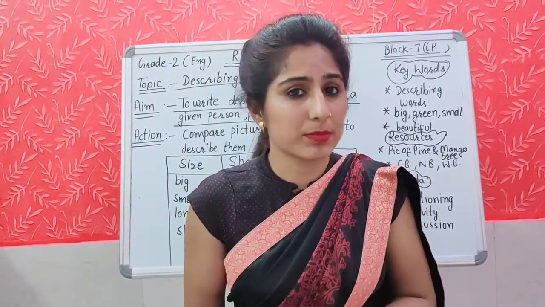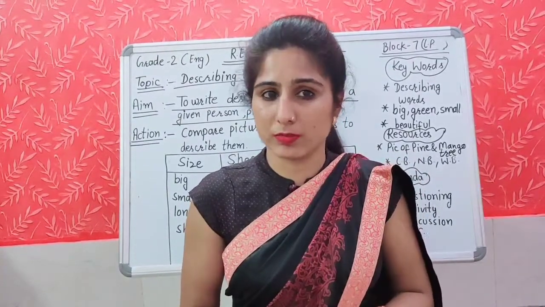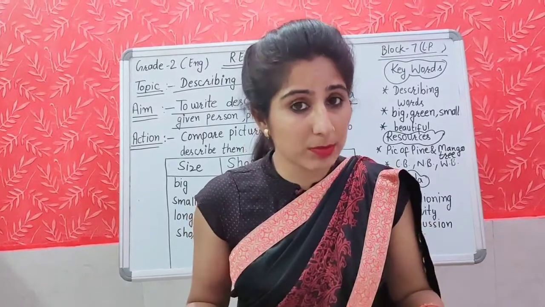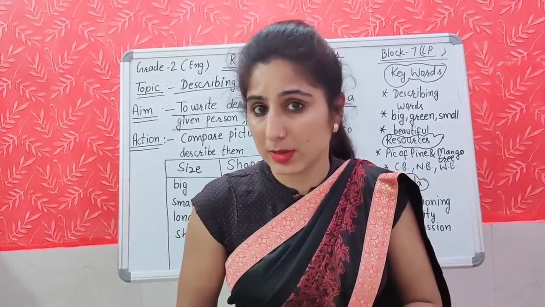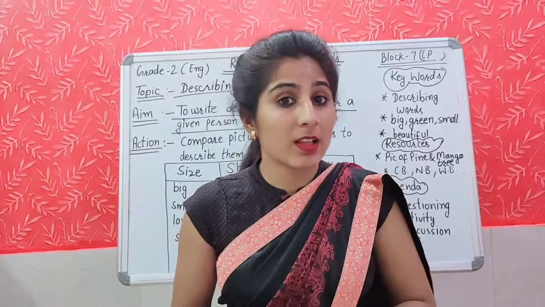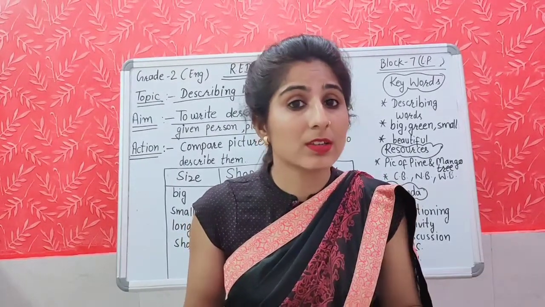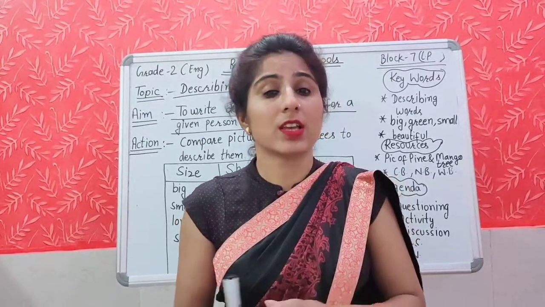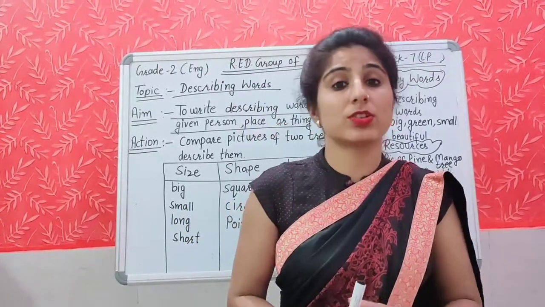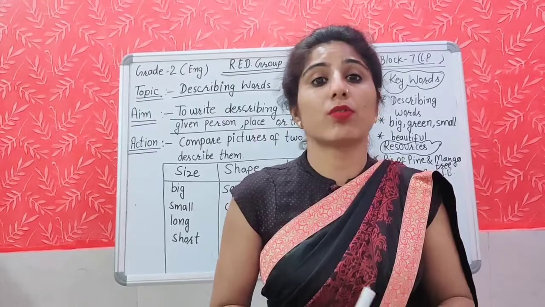For example, if we are going to describe a garden, we can use different describing words. We can use so many describing words to describe the garden. Like, how is the garden? The garden is small, big. It is very small. We can say there are many trees. It is green. It is full of fruits.